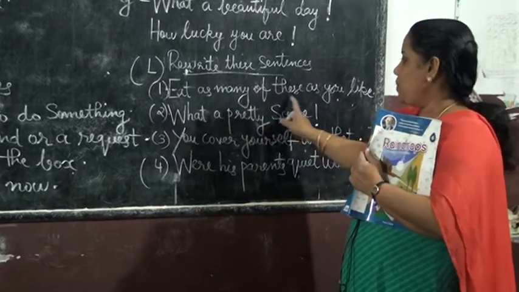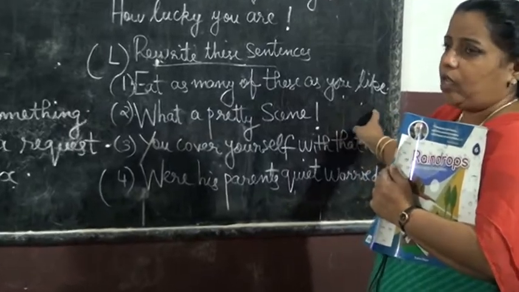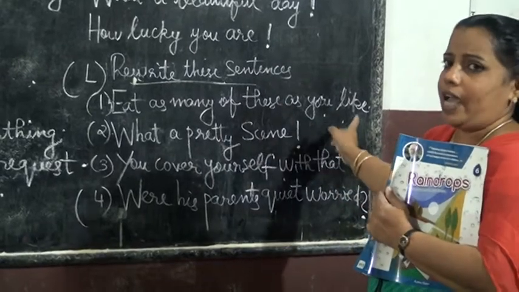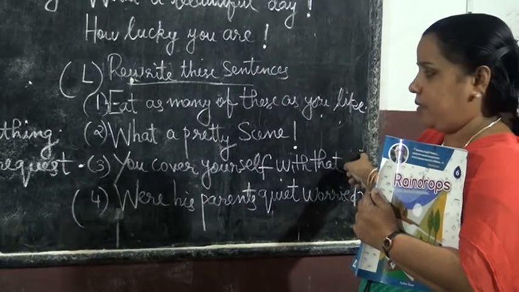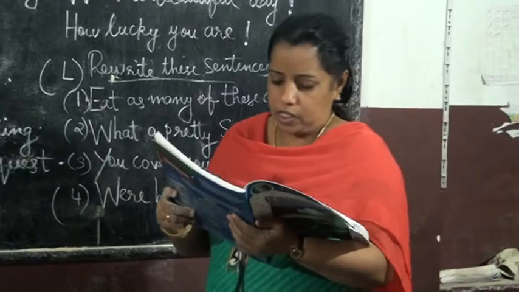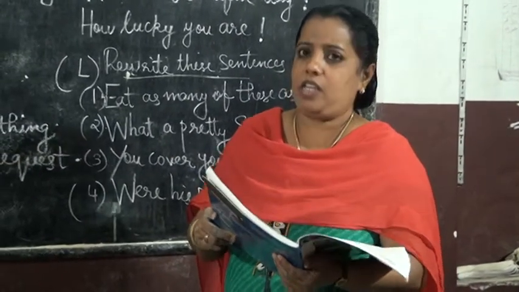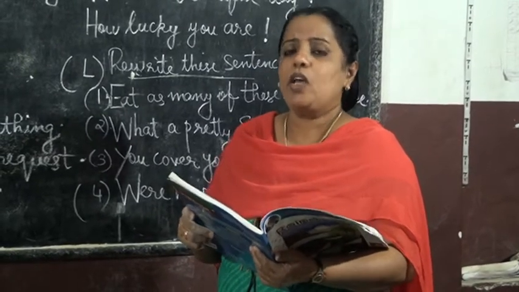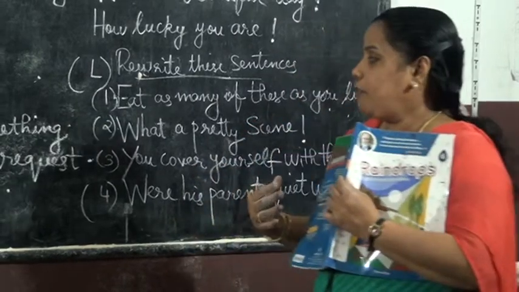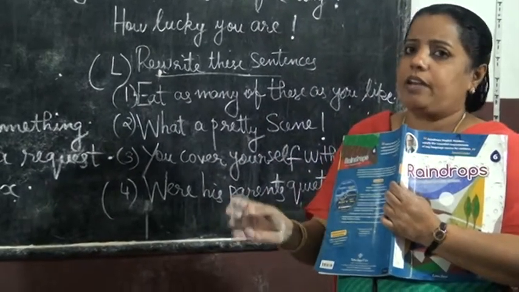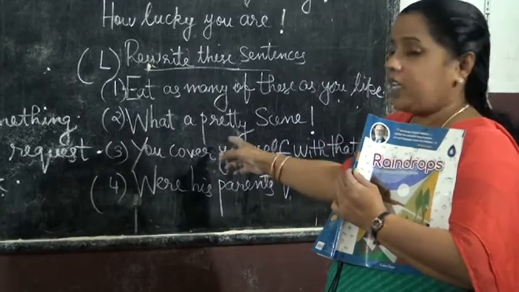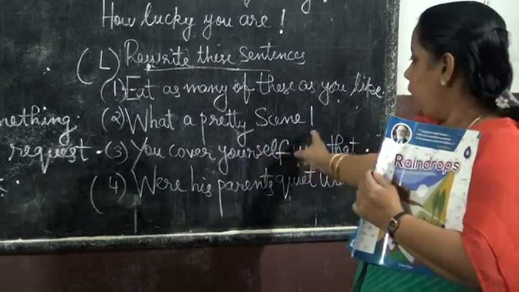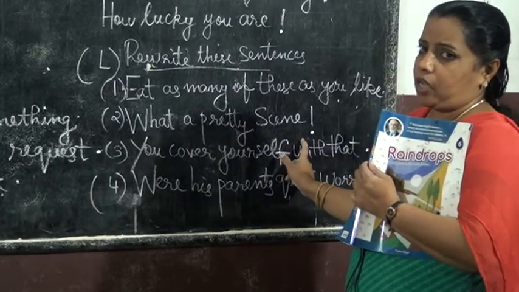Eat as many of these as you like. And put a full stop here. This is the first answer. Second one, the scene outside is very pretty. That is exclamation. So, you have to use an exclamation mark and write the sentence. What a pretty scene. Understood? What a pretty scene. And put an exclamation mark.